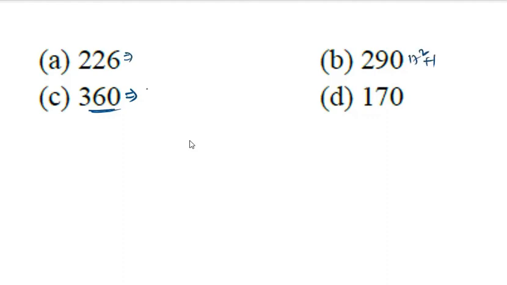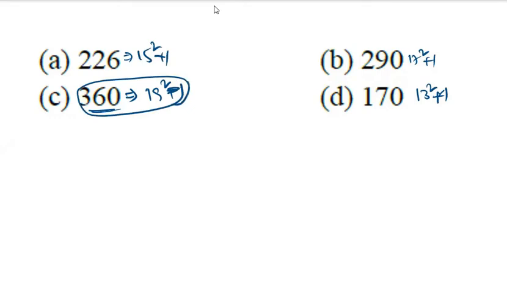17 square plus 1. And what about 360? Sir, it's minus 1. 361 is 19 square. So 19 square minus 1, right? Overall they are nearby, or one number gap. 170 is 169 plus 1, 226 is 15 square plus 1, and this is also 15 square plus 1. But this number is minus 1. That's why this is the different one.